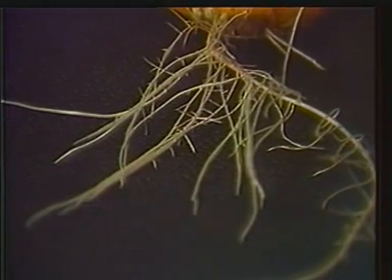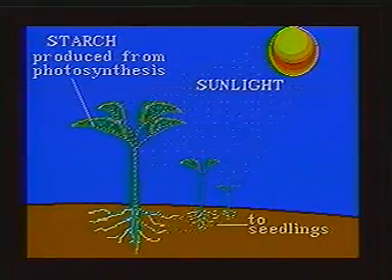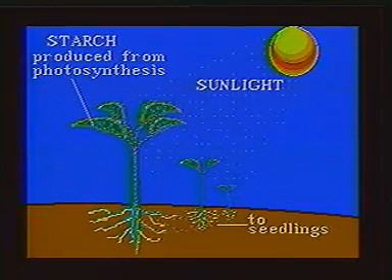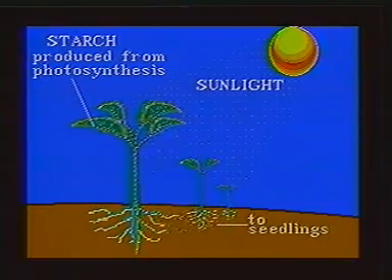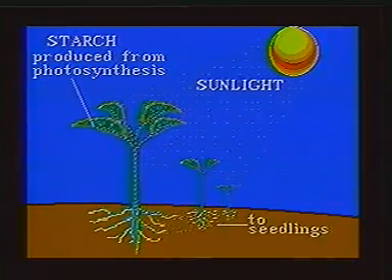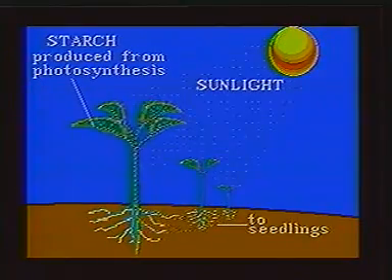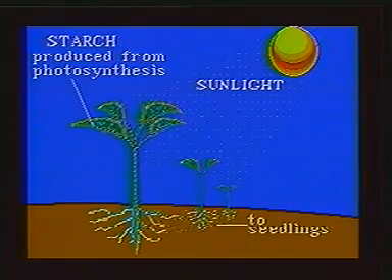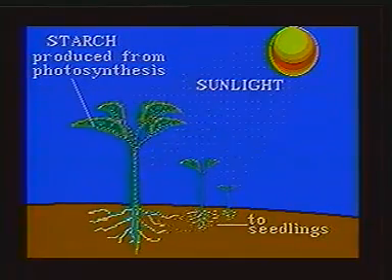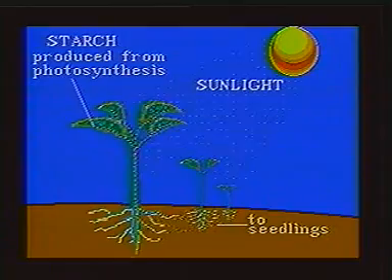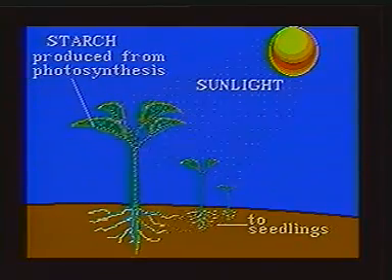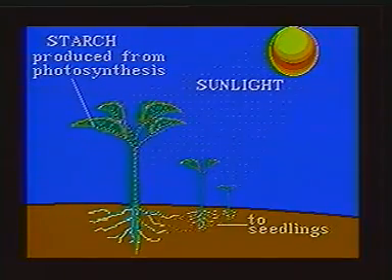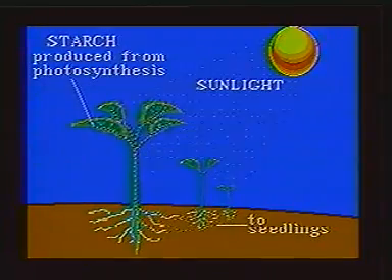This sugar is changed by plants into starch. Starch is one of the most important substances in the world. The human race gets more food from starch than from any other single substance. Starch is found in plants in the form of tiny grains. With the help of sunshine and chlorophyll, plants create the starch as a food for tiny seedlings until they can manufacture their own food materials. Starch is made up of carbon, hydrogen, and oxygen.